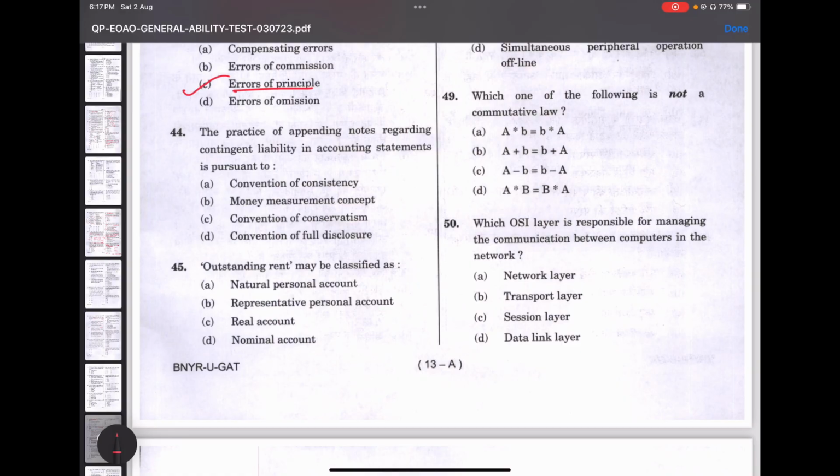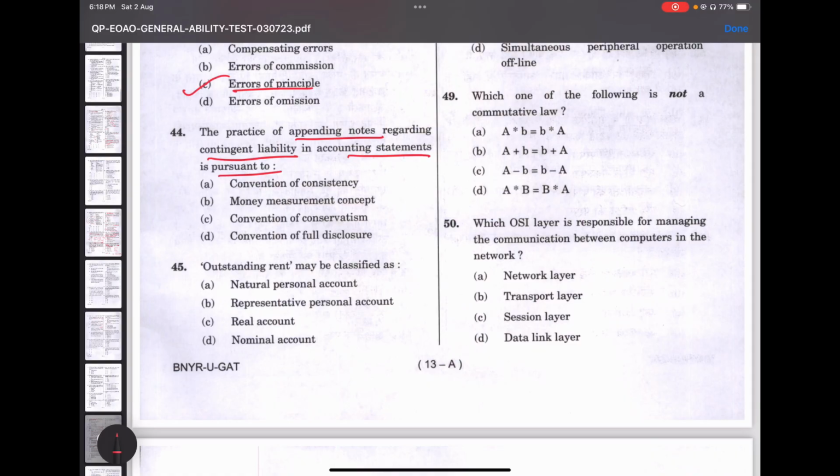So the next question, the practice of appending notes regarding contingent liability in accounting statements is pursuant to convention of consistency, money measurement concept, convention of conservatism, convention of full disclosure. Sometimes people tend to mark B because A, C and D kind of look alike.